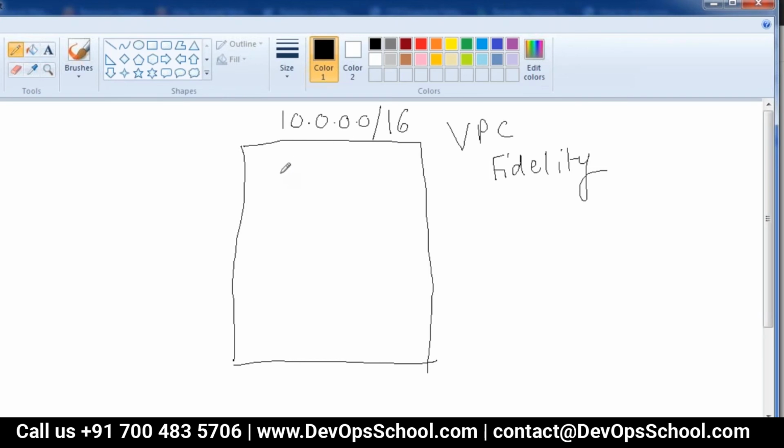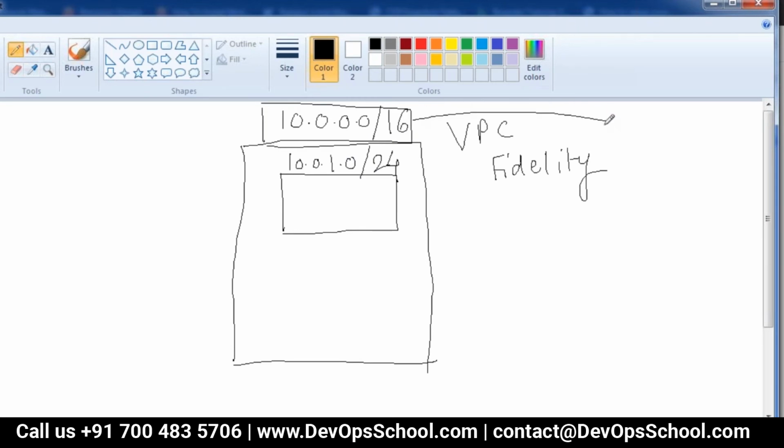Now within this master VPC IP address range, I can create a subnet. Suppose I create a subnet 10.0.1.0/24. Now this notation, for those who are not from a purely development background, is called CIDR notation. In the old days, we used to talk about class A, class B, class C, class D networks.